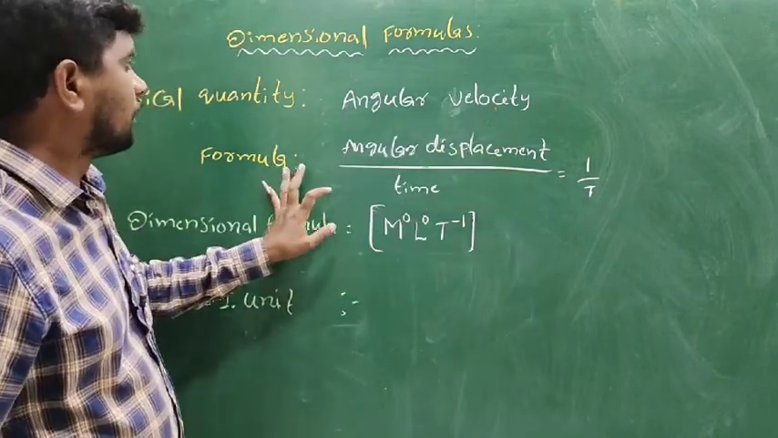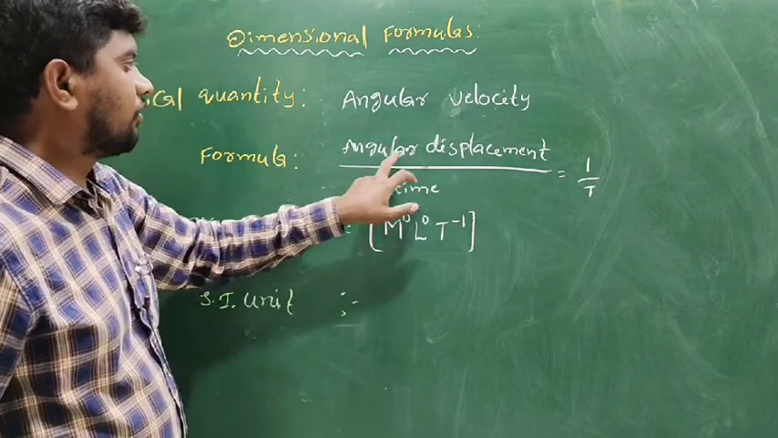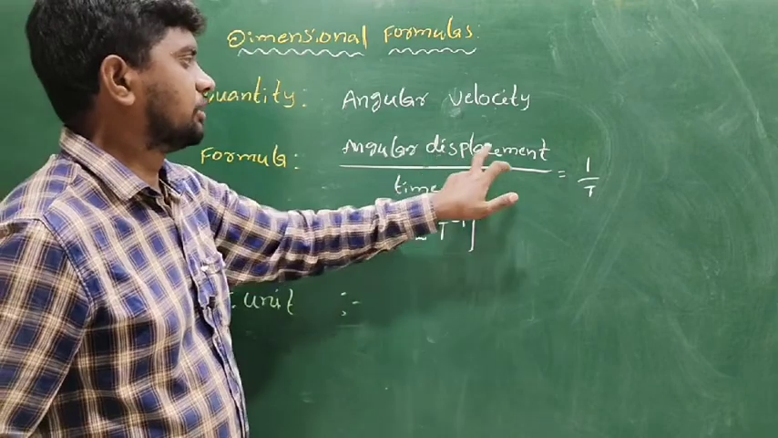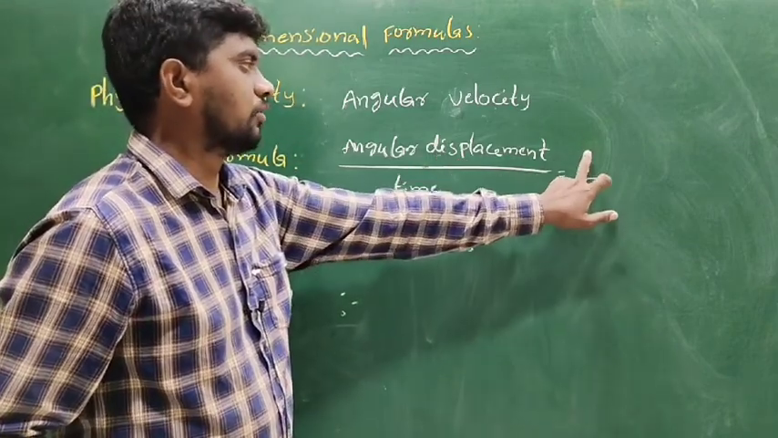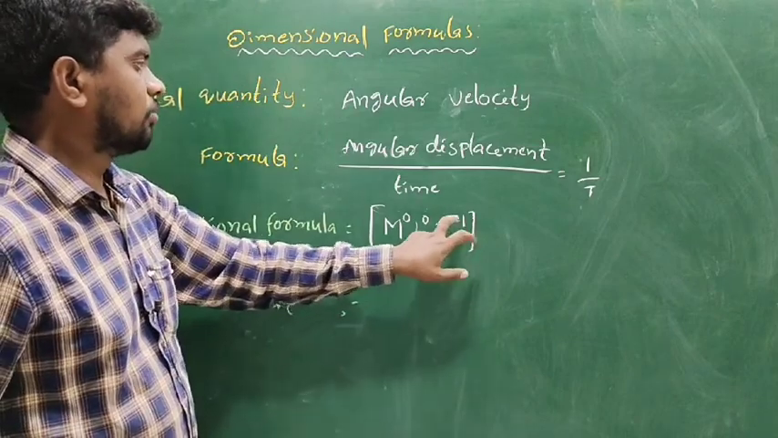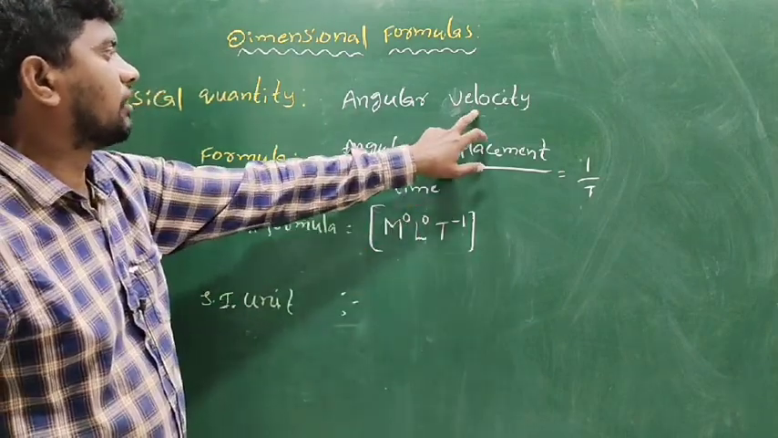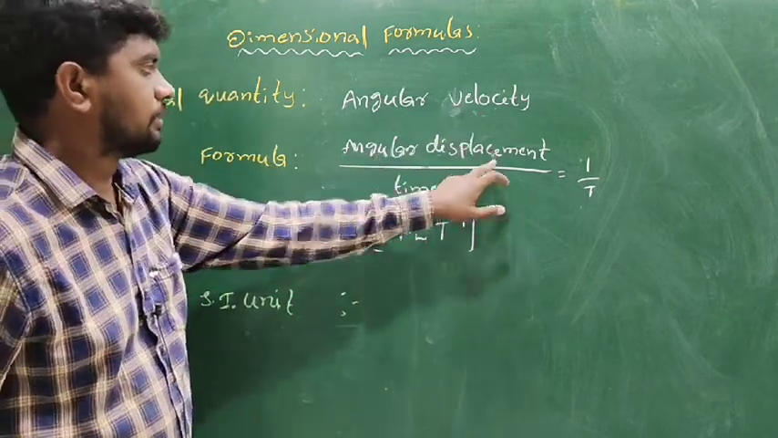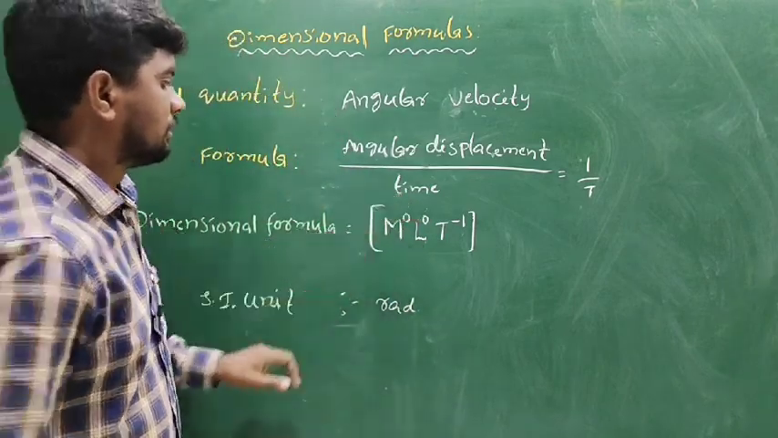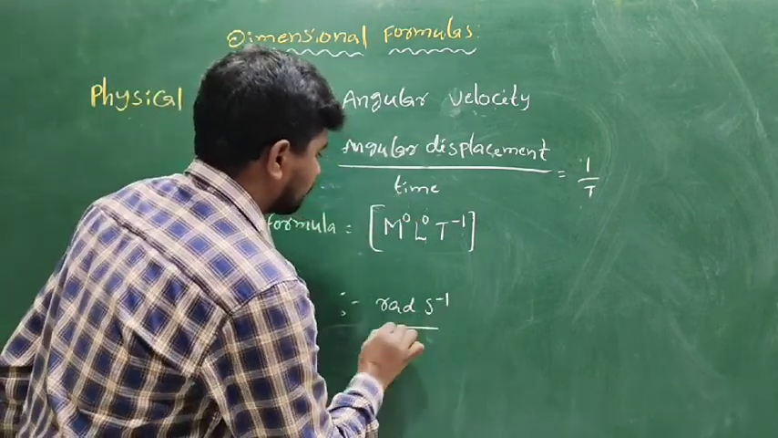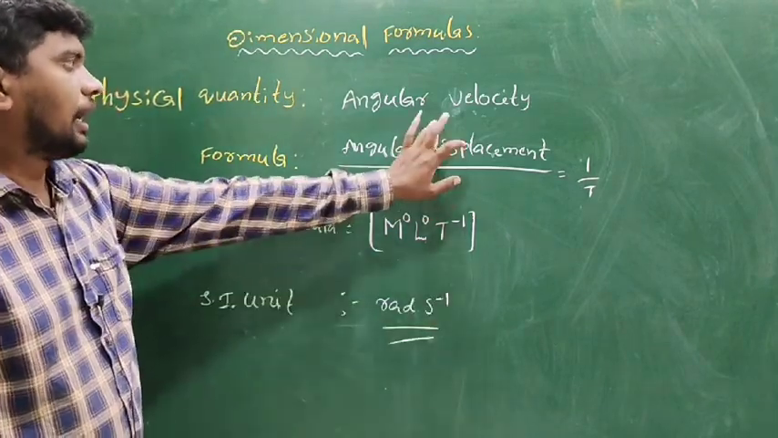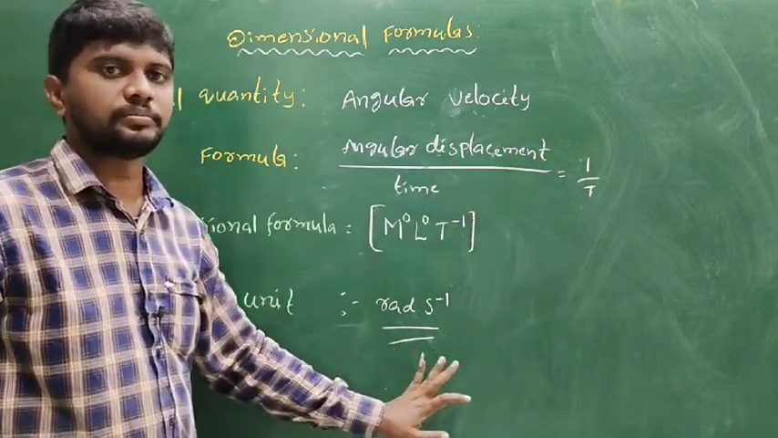Repeat once again. The rate of change of angular displacement is called angular velocity. Angular displacement is arc by radius, which gives 1 by T. M to the power of 0, L to the power of 0, T to the power of minus 1. The SI unit of angular velocity: angular displacement is the radian, RAD, and time is the second inverse, so it is radian per second or radian into second inverse. This is the SI unit of angular velocity.